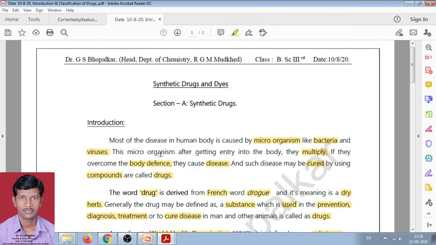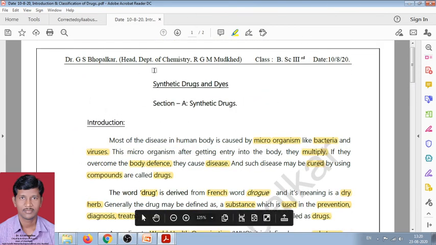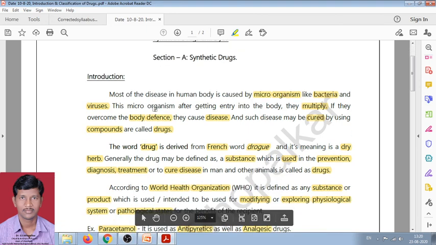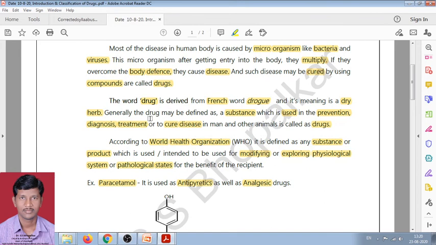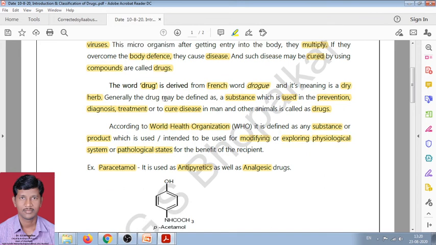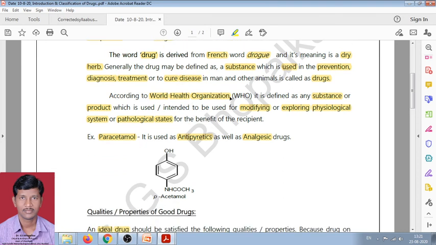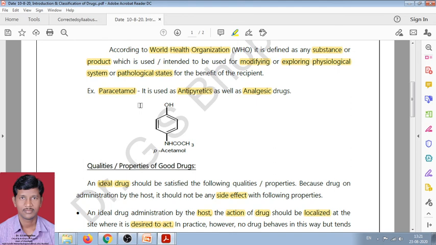In this period today, we have learned about disease, then what a drug is. There are two definitions of drugs. In the first definition, the substance which is used in the prevention, diagnosis and treatment to cure a disease in man and other animals is called a drug. And according to WHO, the substance or product which is used for modifying and exploring the physiological system and pathological state is called a drug. Paracetamol is the best familiar drug, used as an antipyretic and analgesic.